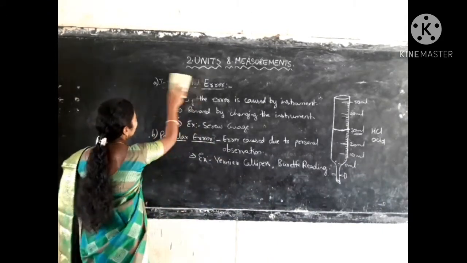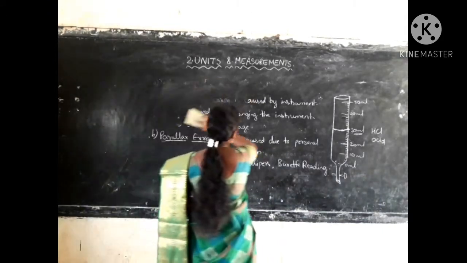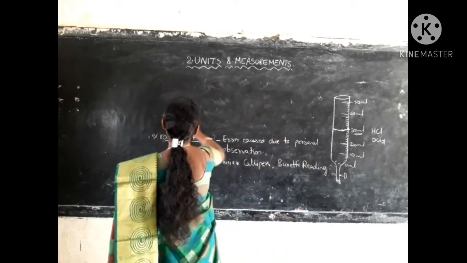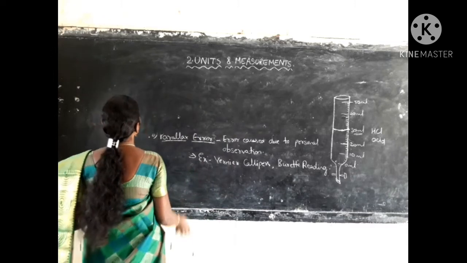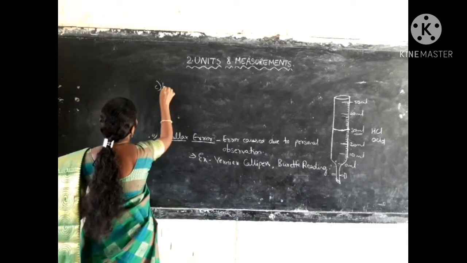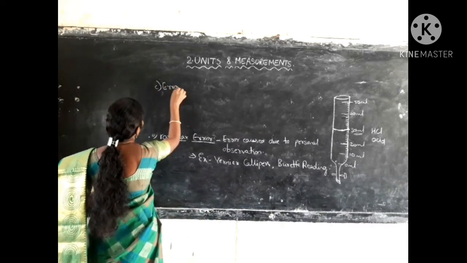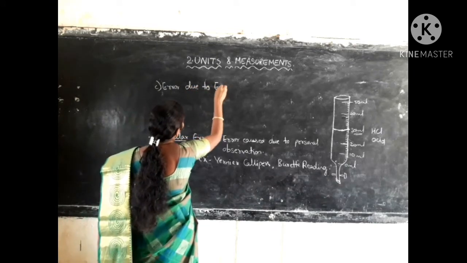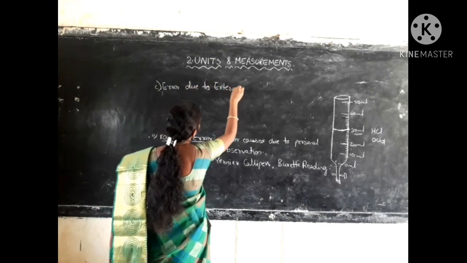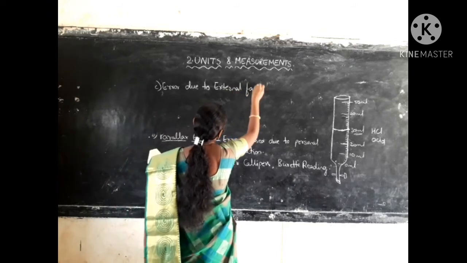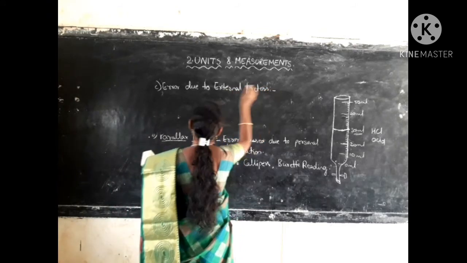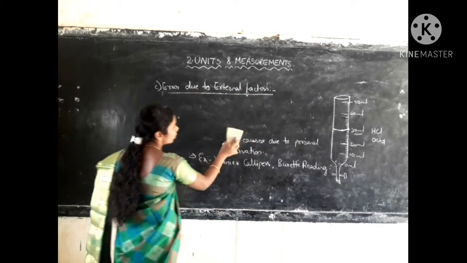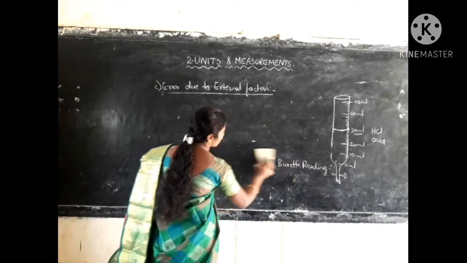The next type of error is error due to external factors. So what does error due to external factors mean?